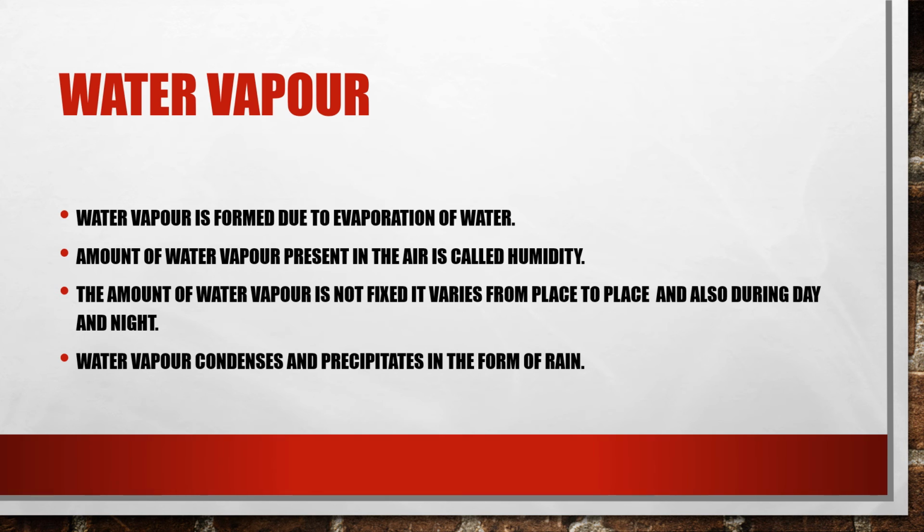The amount of water vapor is not fixed. It varies from place to place and also during day and night. It will vary from place to place. In a place near the sea, you can find the amount of water vapor more, humidity will be more. Whereas in a place far from the sea, the amount of water vapor, the humidity, will be less. And this water vapor condenses and precipitates in the form of rain.